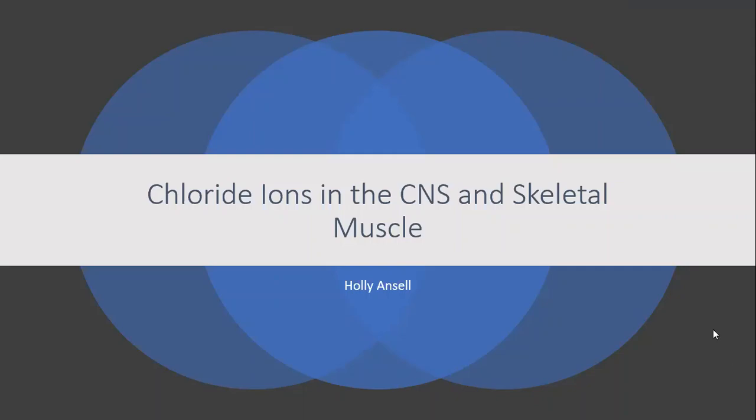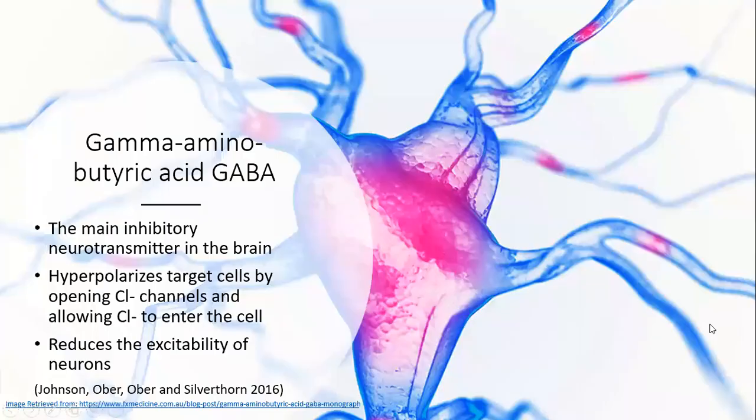GABA, or gamma-aminobutyric acid, is the main inhibitory neurotransmitter in the brain. It controls feelings of fear and anxiety. This neurotransmitter hyperpolarizes its target cells by opening chloride ion channels and allowing the chloride ions to enter the cell. The hyperpolarizing of the cell makes it less likely for the cell to fire action potentials, which then reduces the excitability of the neurons.